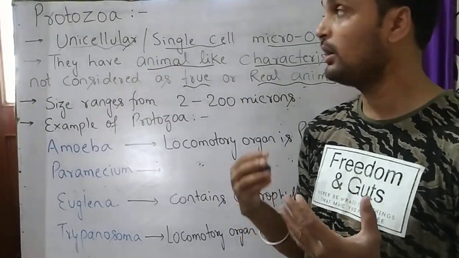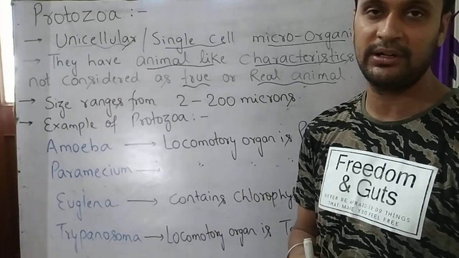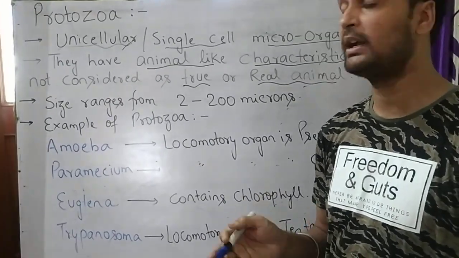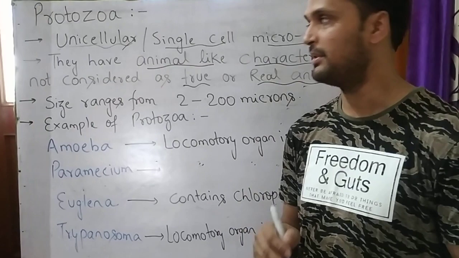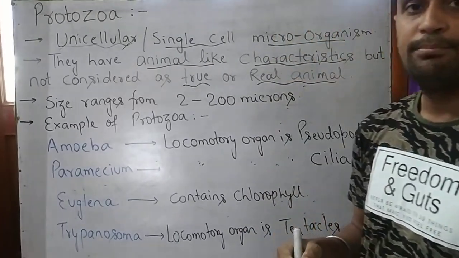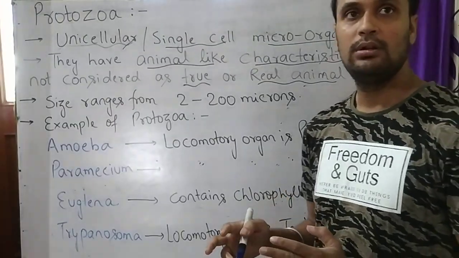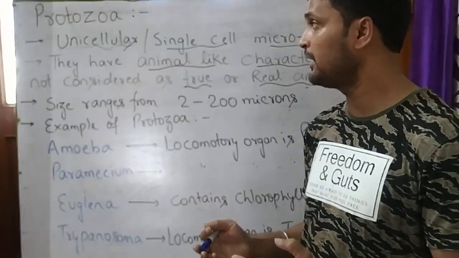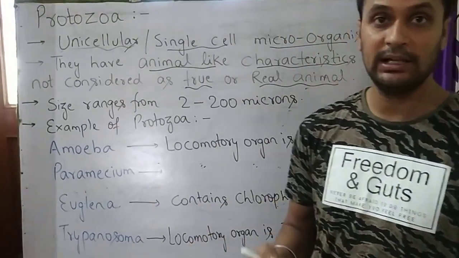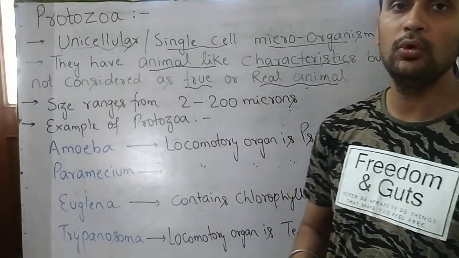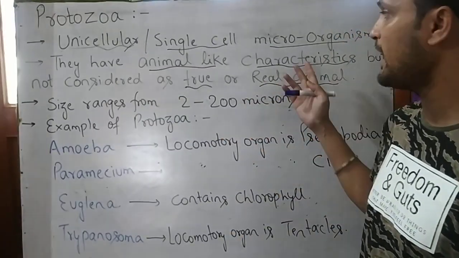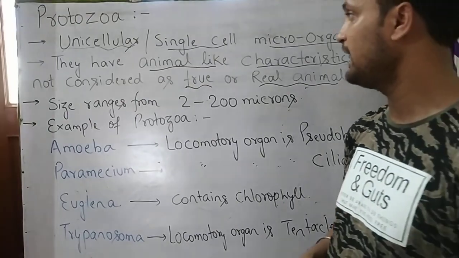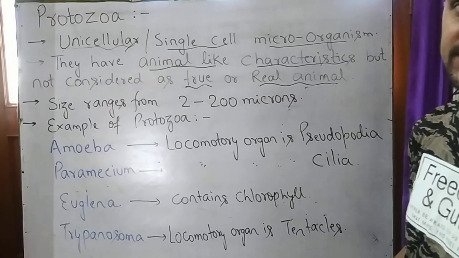They do not have a cell wall. Instead of that, they contain a cell membrane. They do not prepare their food, so they are dependent on others for food. So these are two characteristics by which we can say that they have animal-like characteristics.